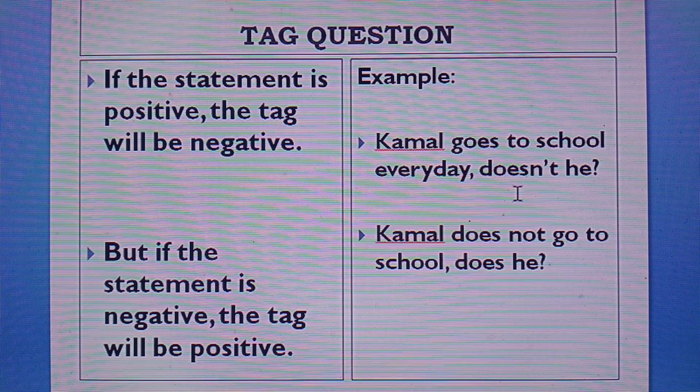Today, I will discuss a question. I hope you are ready with your khata and pen to write down the important rules.